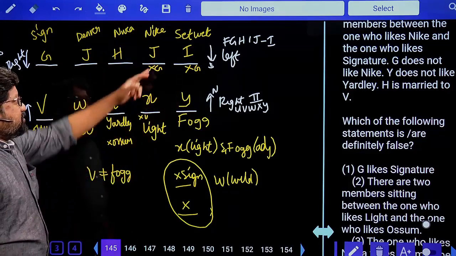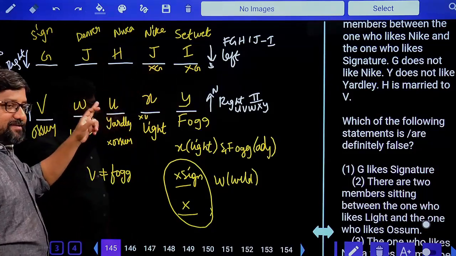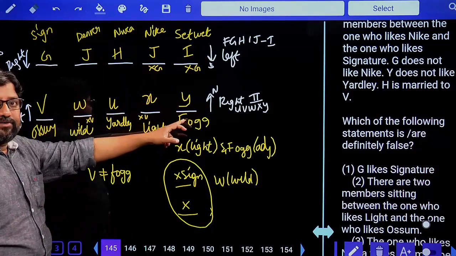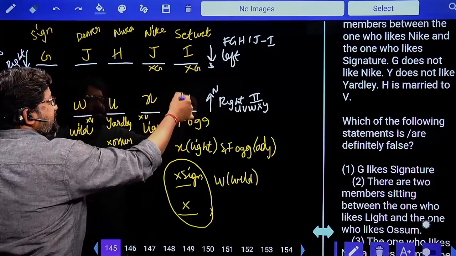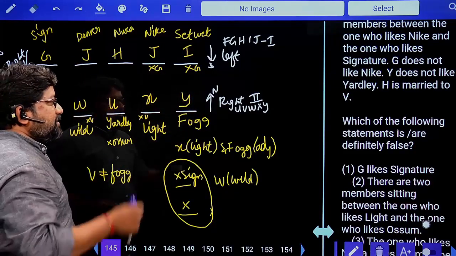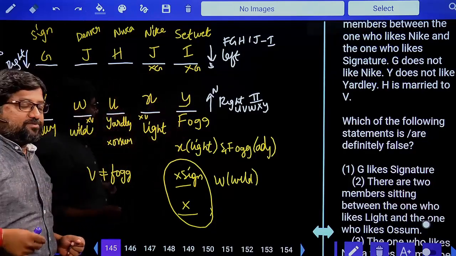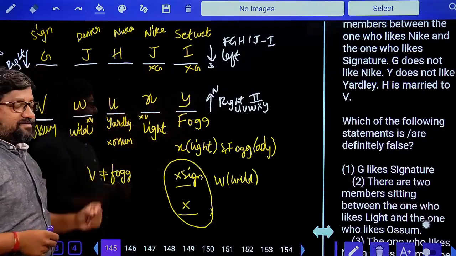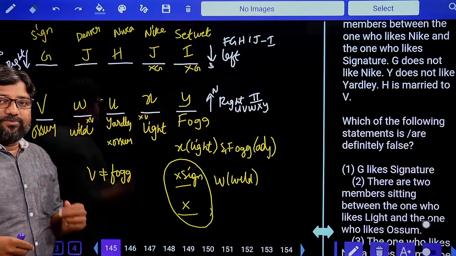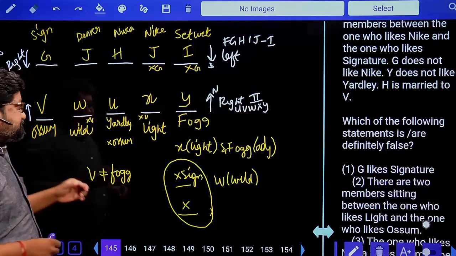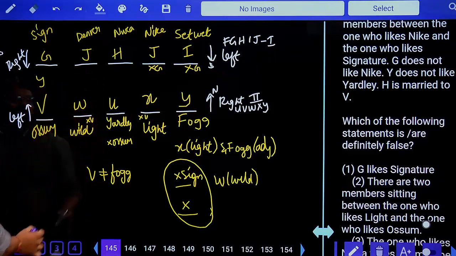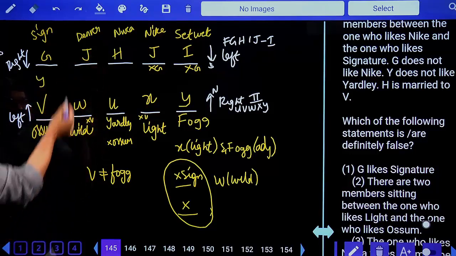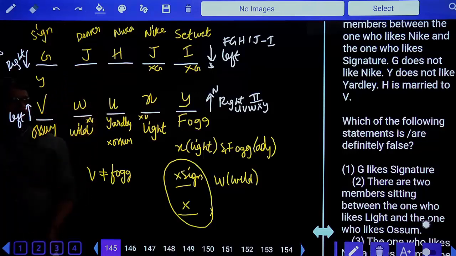Then automatically you'll have U exactly in the middle, and Y is sitting in the corner. If I take Y here, there would have been a problem, because in the question there was one clue which said J is sitting opposite to the one who is neighbor of V. Earlier when I had J here, we had a possibility of taking Y here, but the person who is opposite to J is neighbor of V.